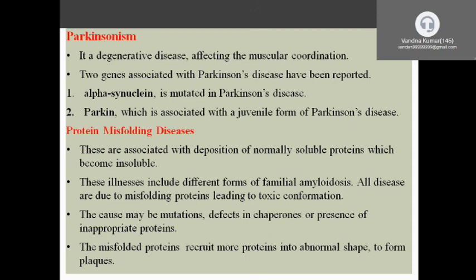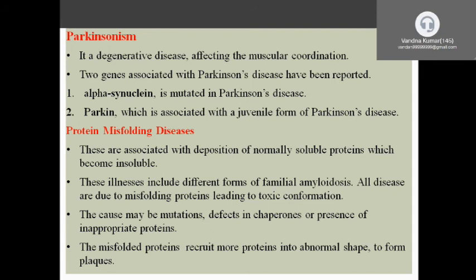Protein misfolding diseases. Alzheimer's disease and many prion diseases are commonly called protein misfolding diseases. They are associated with the deposition of normal soluble proteins which become insoluble.